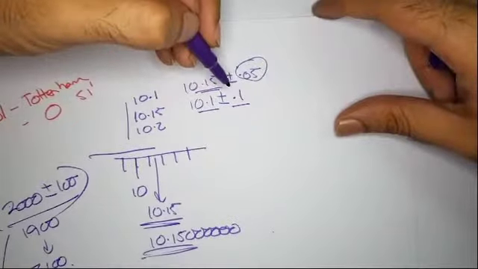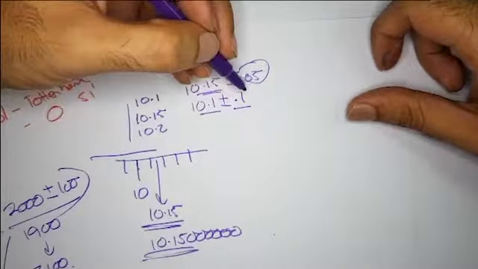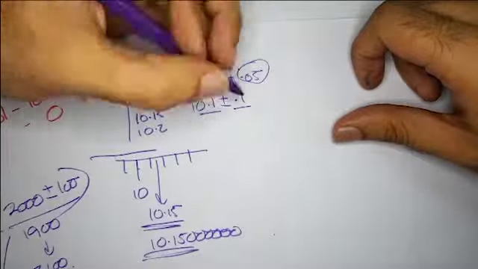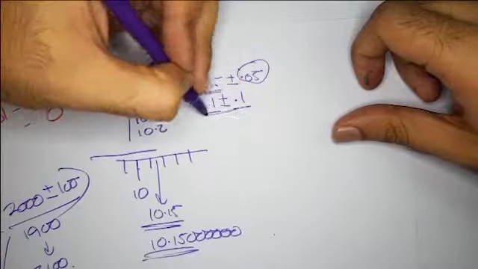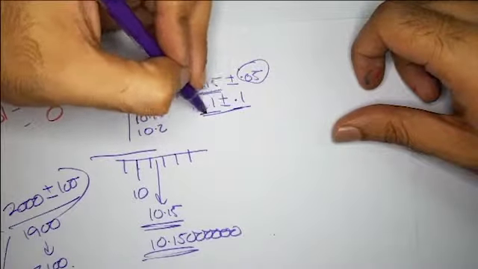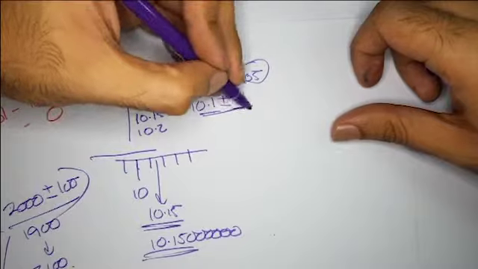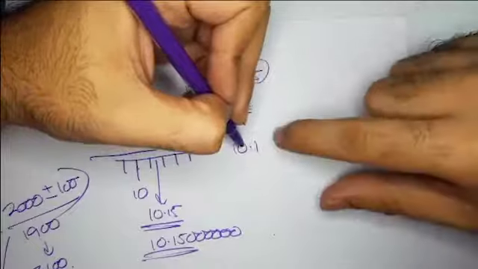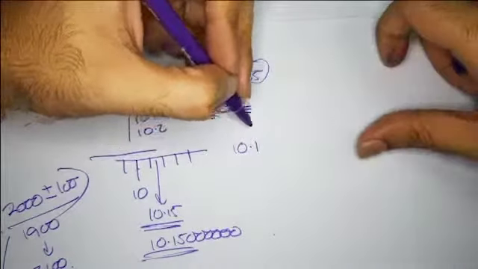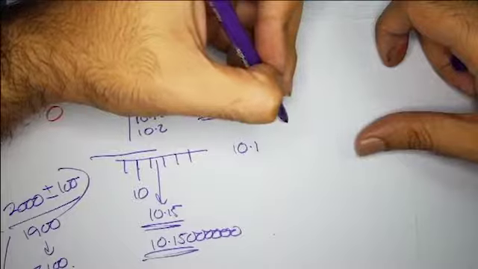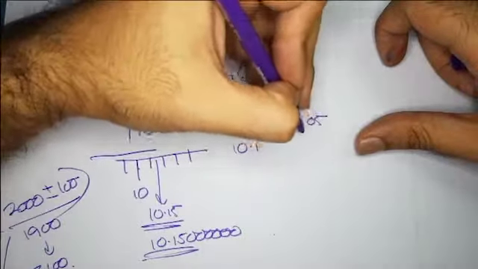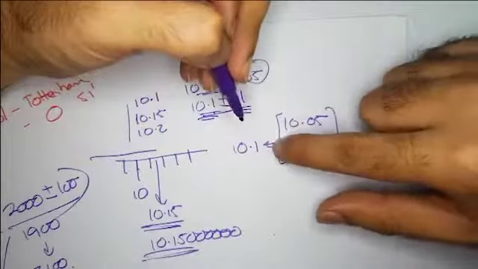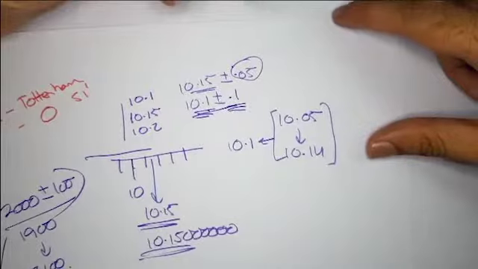So, moving on. 10.1 plus minus 0.1. Basically, what happens is that the uncertainty in this value, you can write the value like this. This is called the absolute uncertainty, and this is the measurement itself. They have to have the same number of decimal places. Why? If I write 10.1, that basically means I know this value up to its first decimal place. This value in reality can be anything from 10.05 up to 10.14. Any value within this is 10.1. That's the reason I wrote 10.1.